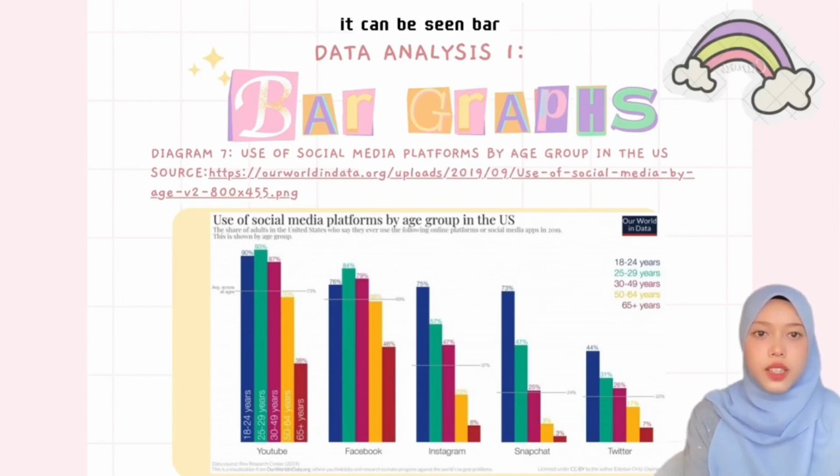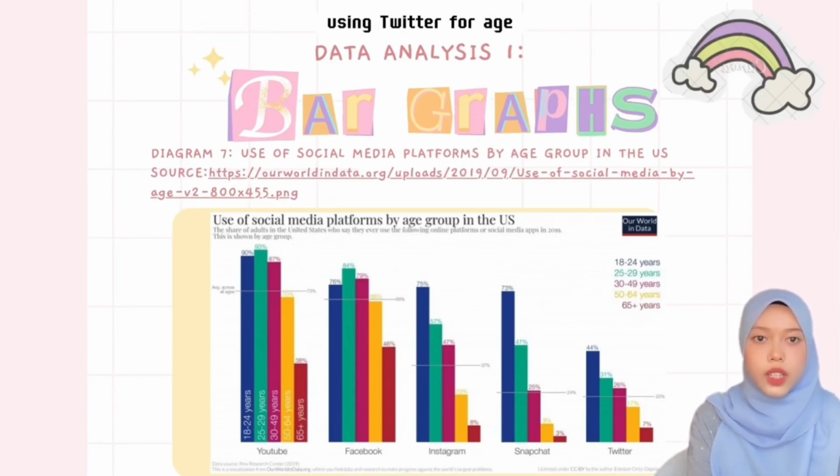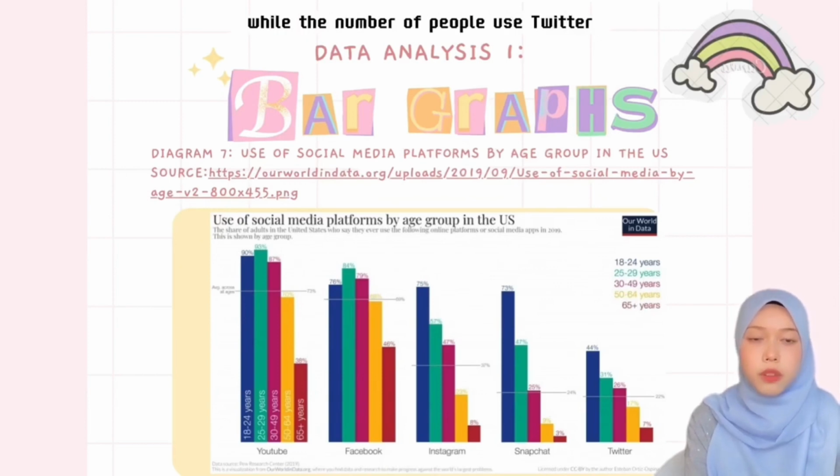Last but not least, it can be seen that for 30 to 49 years old, use of Twitter in the US is subsequently higher than for 50 to 64 years old. The percentage of people using Twitter for age 30 to 49 years old is 26%, while the number of people who use Twitter for age 50 to 64 years old is 17%.